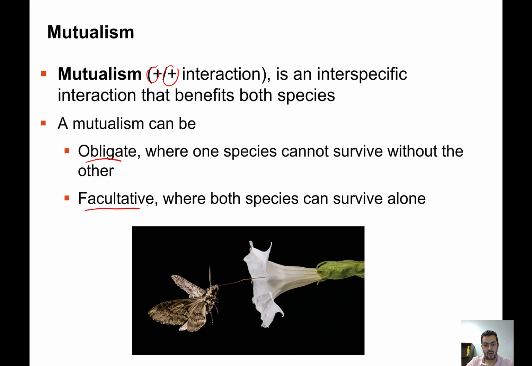For example, if we think of a flower that depends on one type of pollinator, this is an obligate mutualistic relationship. While if we think of another flower that can self-pollinate, and in addition depends on multiple pollinators, then we are talking about a facultative relationship. Both of them can survive alone without this mutualistic relationship.